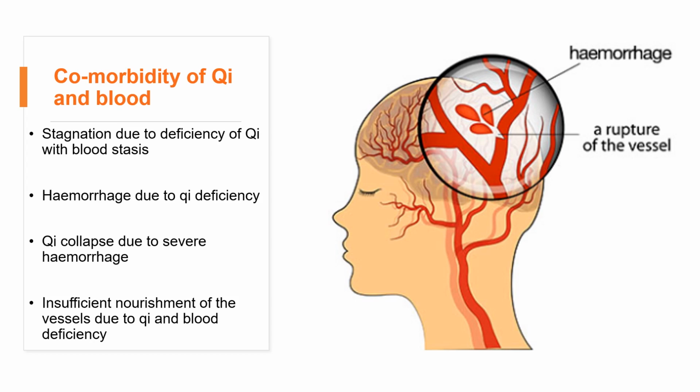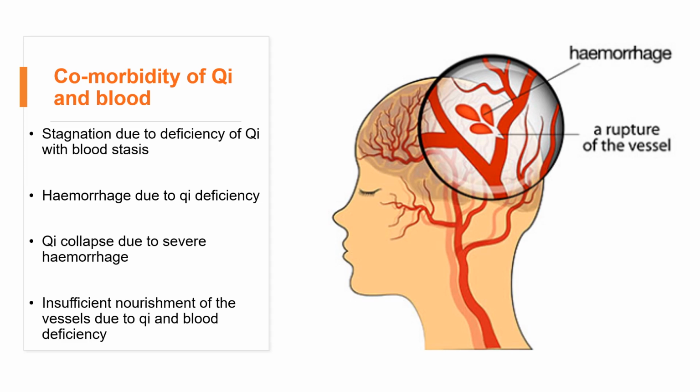In this situation, the patient may be unconscious, or may be in a coma condition. So this is the qi collapse due to severe hemorrhage.